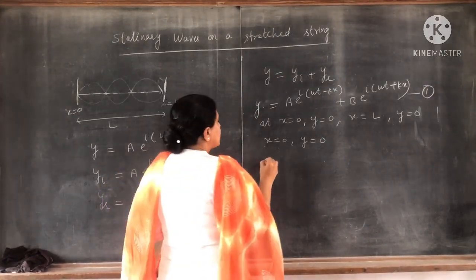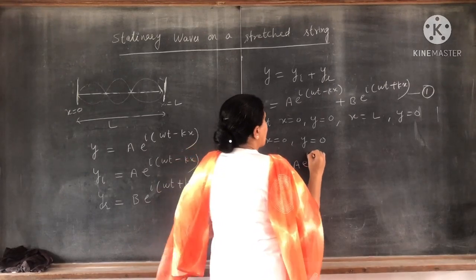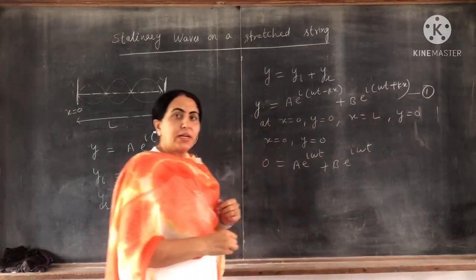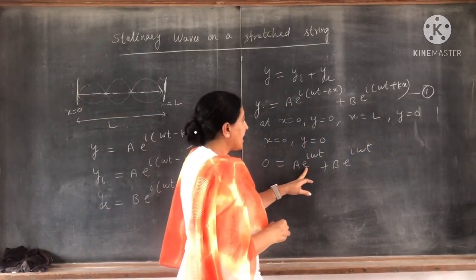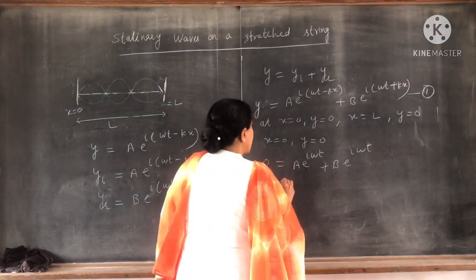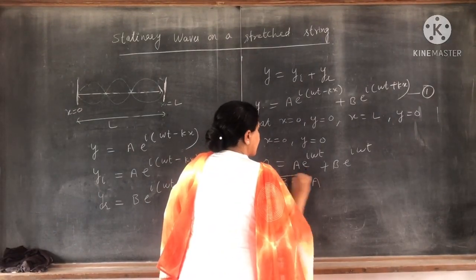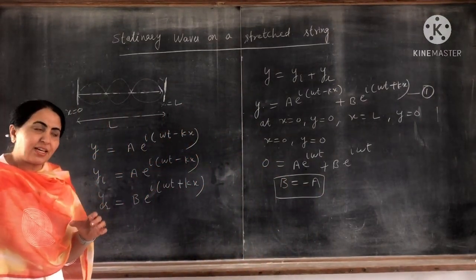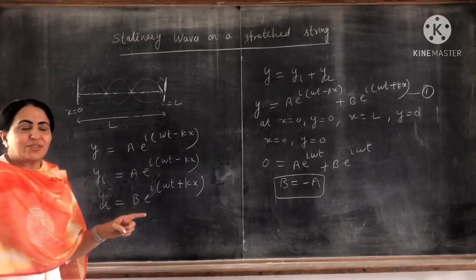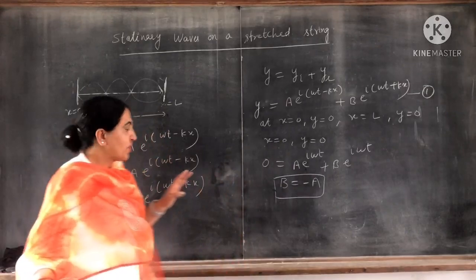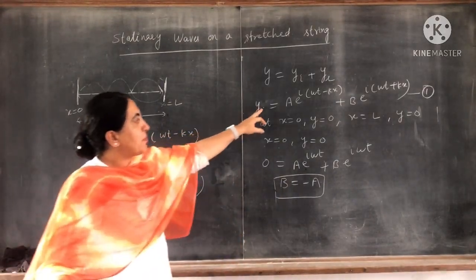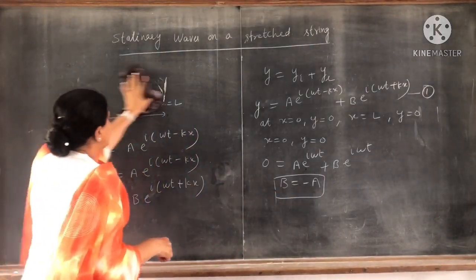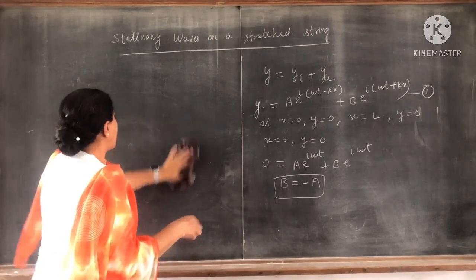What do you get? 0 is equal to a e raised to power iota omega t plus b e raised to power iota omega t. Taking e raised to power iota omega t common, from this you can say b is equal to minus a. So it is clear that they are in opposite direction because b is equal to minus a. Now put this b is equal to minus a in equation number one.